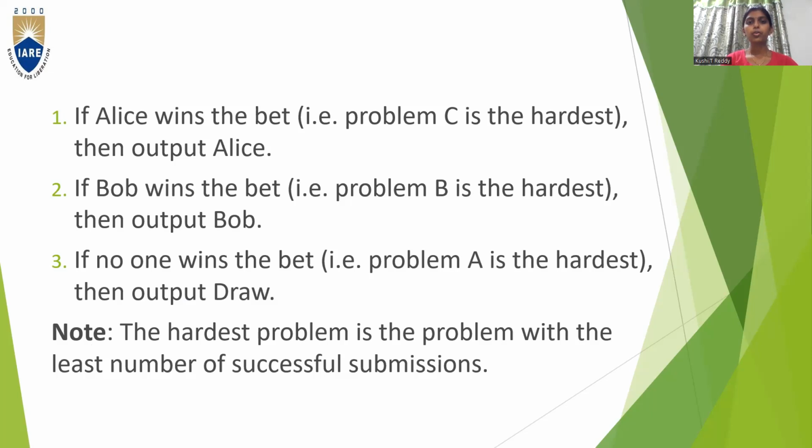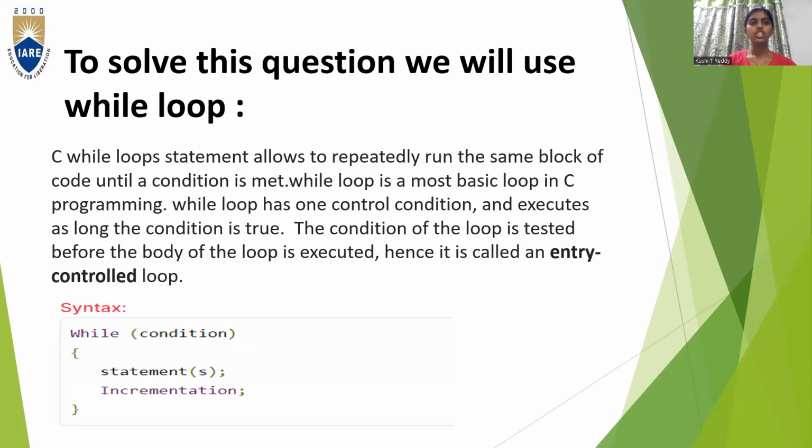Before going to the program of this problem, let us see what all things are used to solve this program. First, we are going to use a while loop. Then we are going to use an if-else-if ladder. First we'll see about the while loop. Everybody knows a while loop is used to repeat a block of code n number of times until it meets a stop condition.